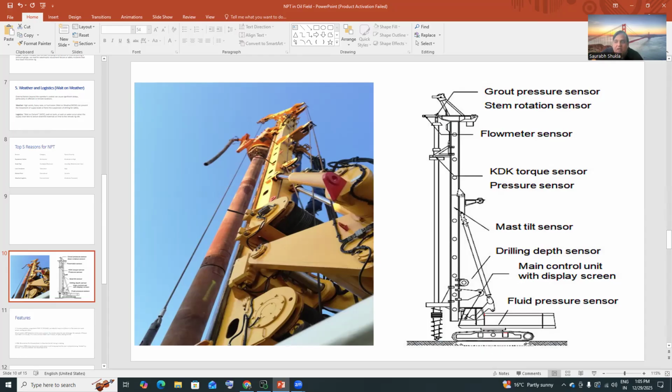When we create a monitoring structure on the oil and gas field, we can easily see where the fluid pressure is getting high or low, so we can easily maintain things. These sensors give us data like RPM, torque, and everything, and through that we can predict NPT before it happens in the oil and gas field.